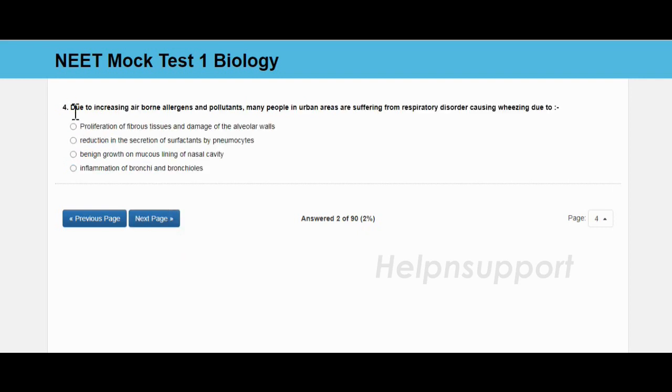Due to increasing airborne allergens and pollutants, many people in urban areas are suffering from respiratory disorder causing wheezing due to proliferation of fibrous tissues and damage of the alveolar walls, reduction in the secretion of surfactants by pneumocytes, benign growth on mucus lining of nasal cavity, inflammation of bronchi and bronchioles. And the answer is inflammation of bronchi and bronchioles.